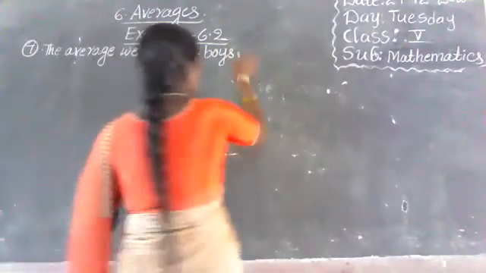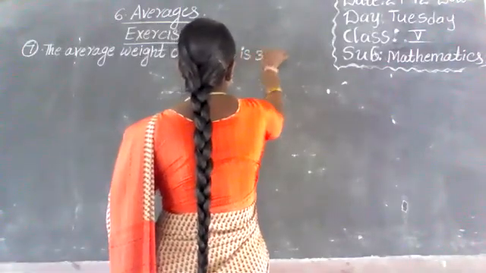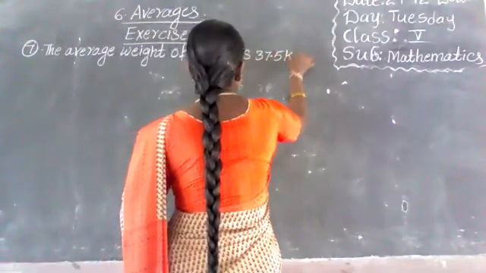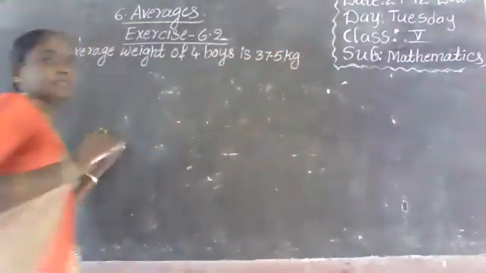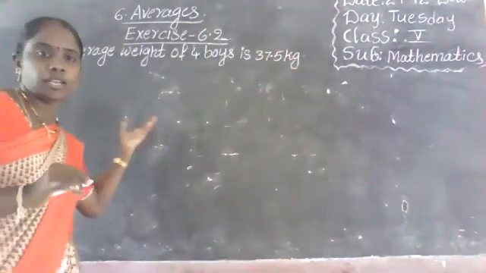is 37.5 kilograms. Weight is given, na? Measurement of weight is kilograms, grams.